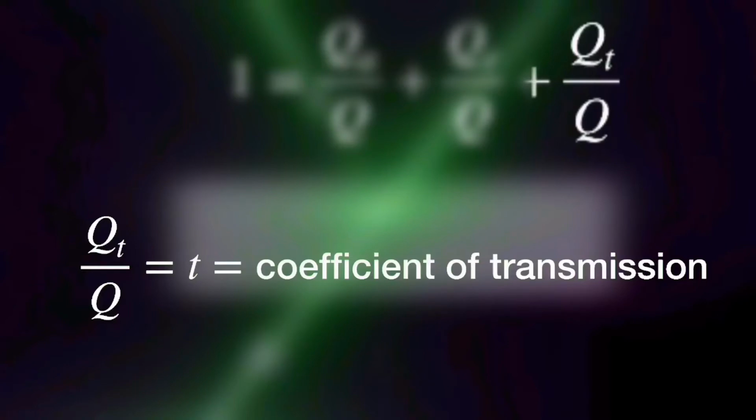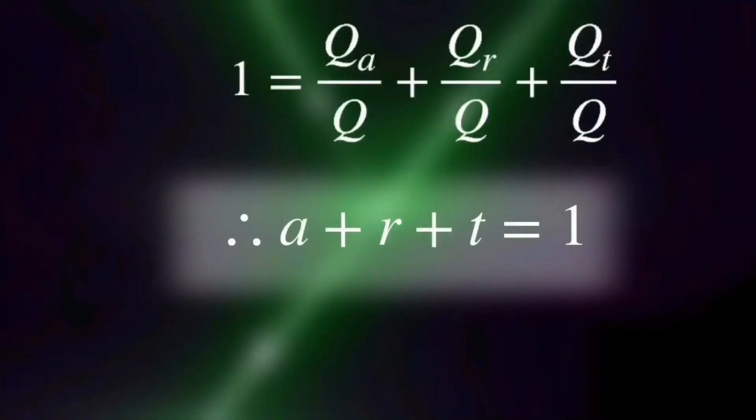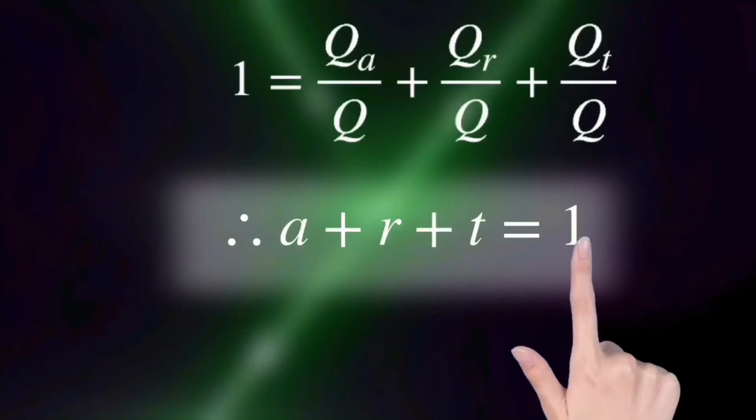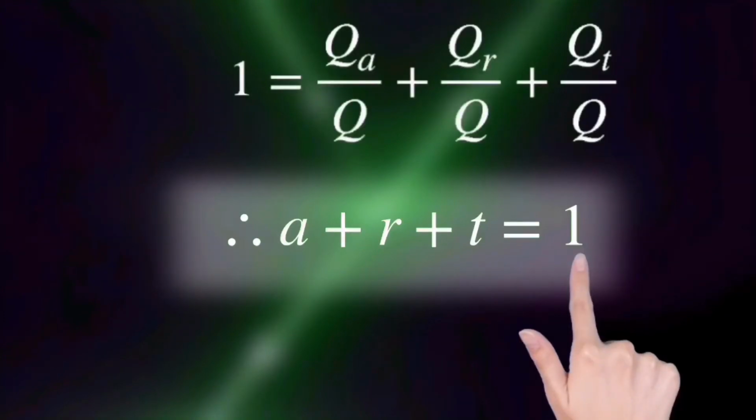It is denoted by T. So our equation now becomes A plus R plus T equal to 1. The right hand side of this equation is always 1 for all values of A, R and T.